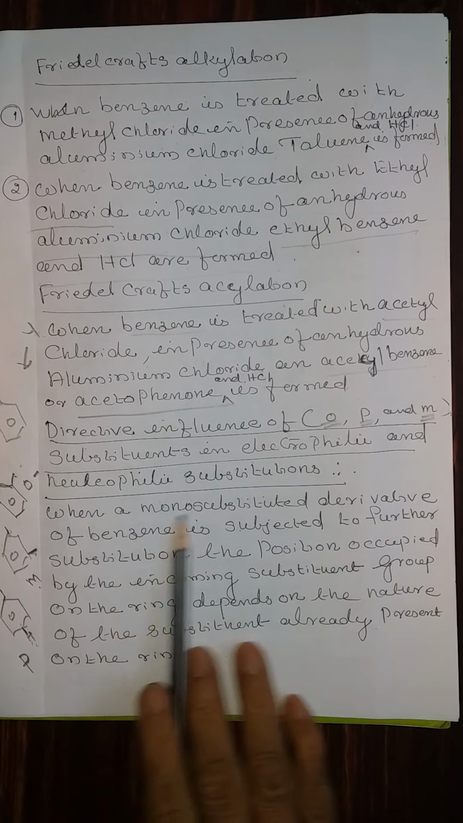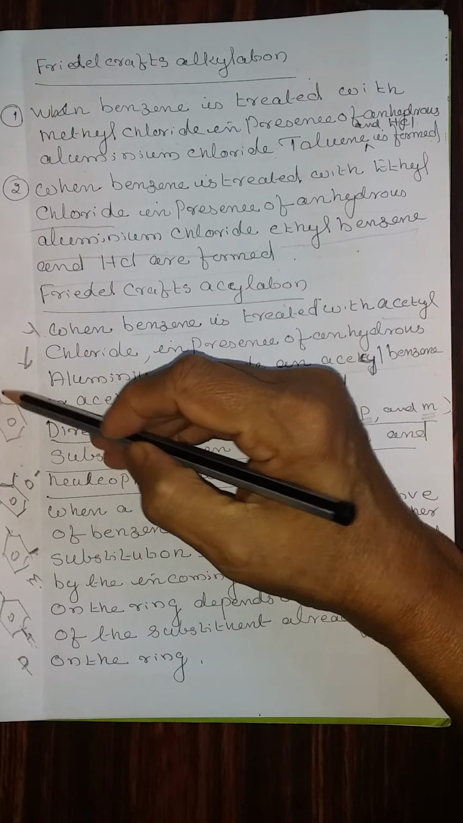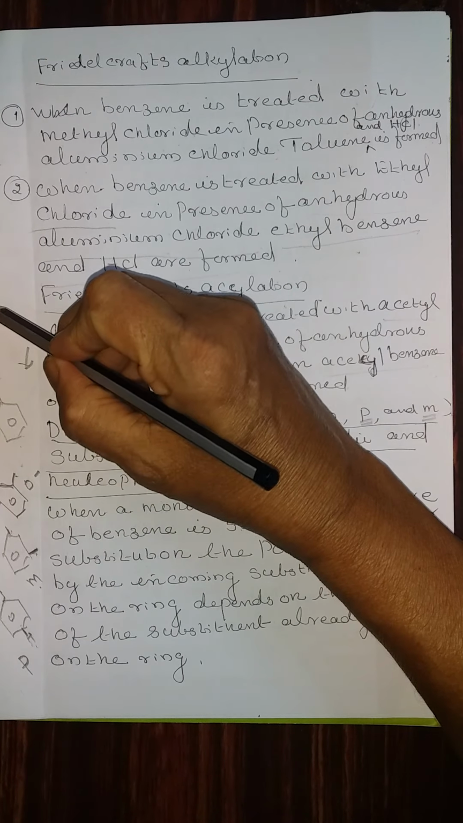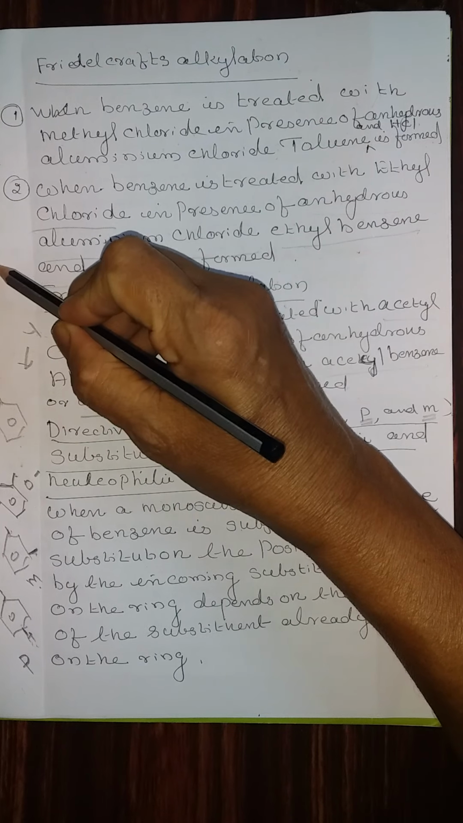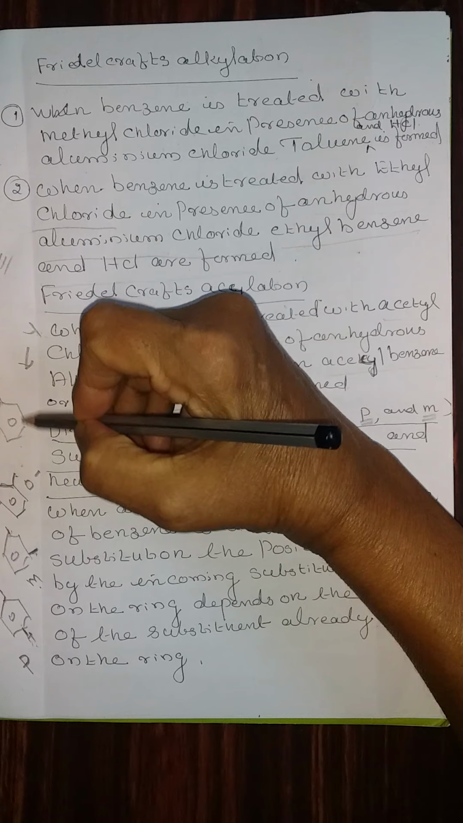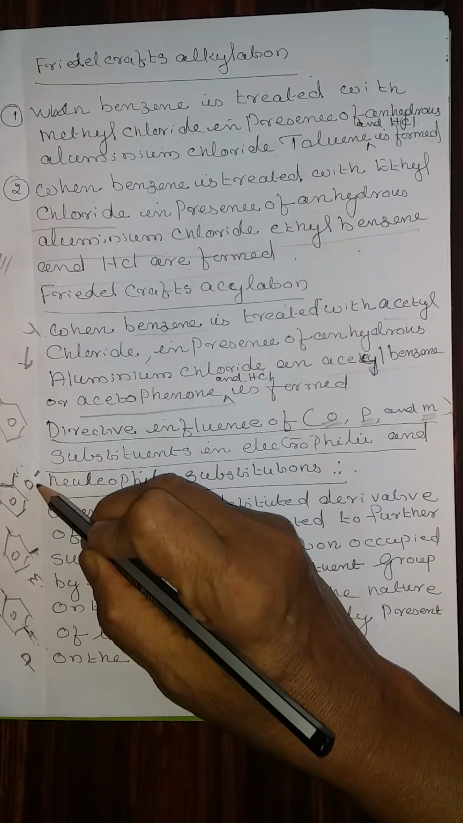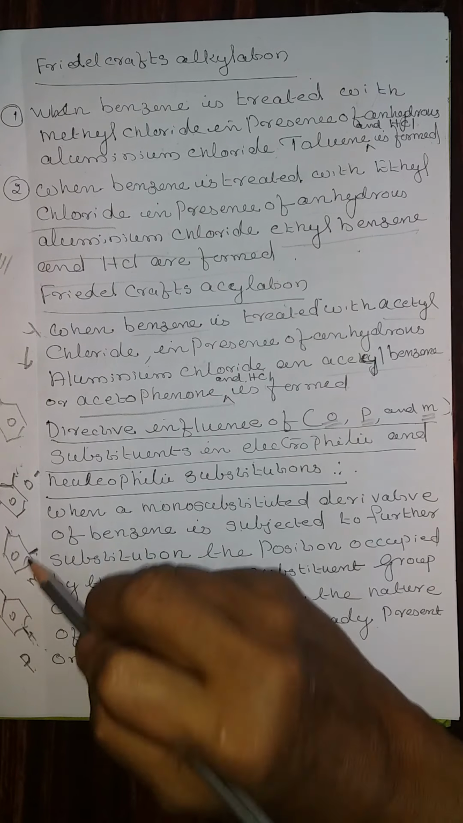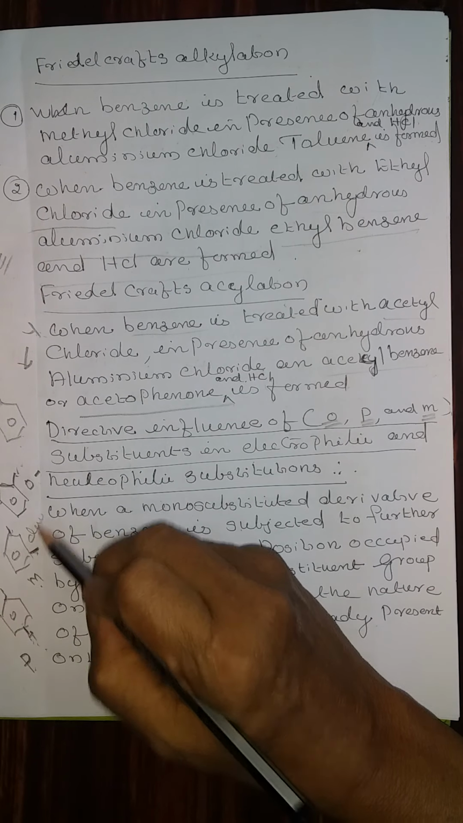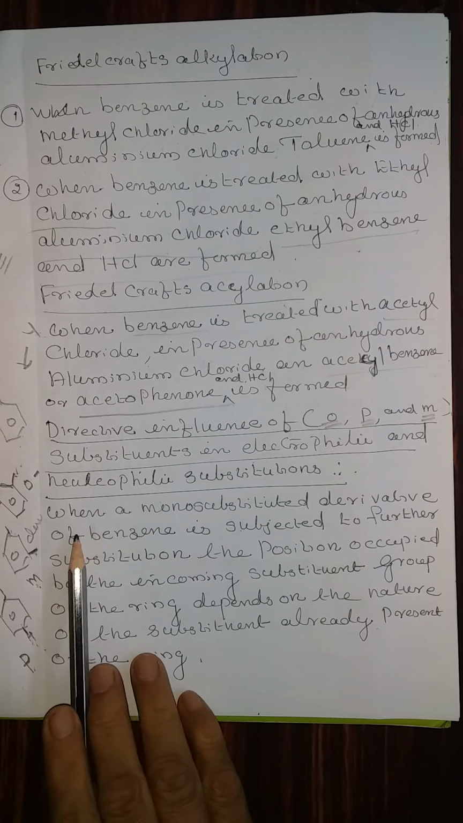Therefore, if the substituent already present on the benzene ring does not possess any double bond or triple bond, it will go to ortho and para. If it possesses a double bond, then it goes to the meta position. That is the explanation. Let us see.